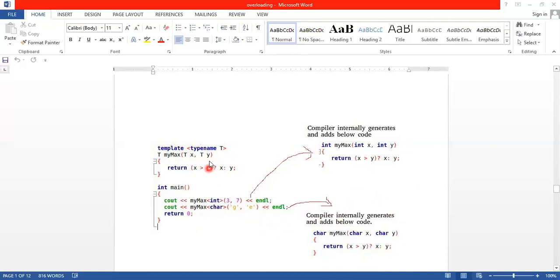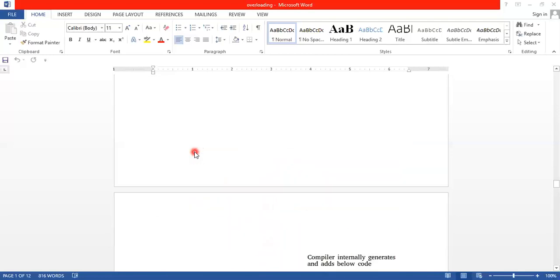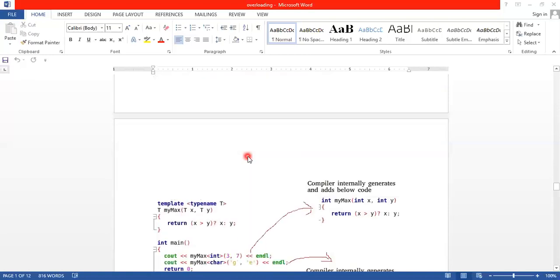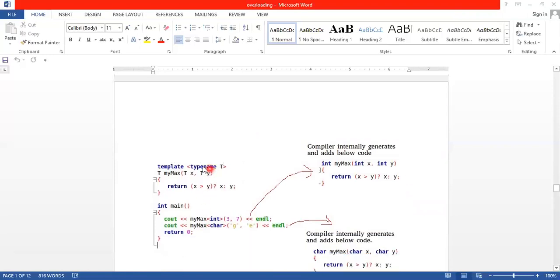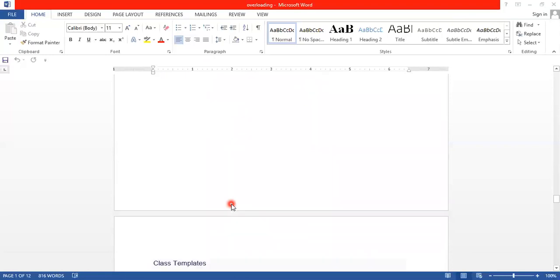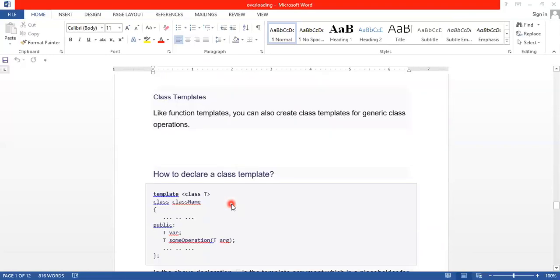So only one function, whereas in function overloading we use two functions, whereas in the template we use only one definition. So this is the difference between function template and function overloading.